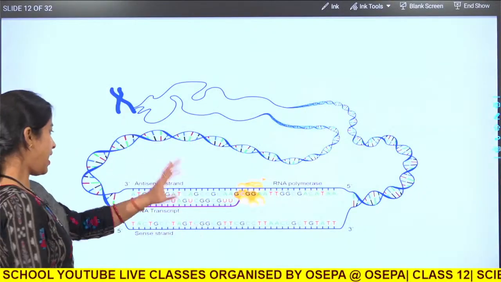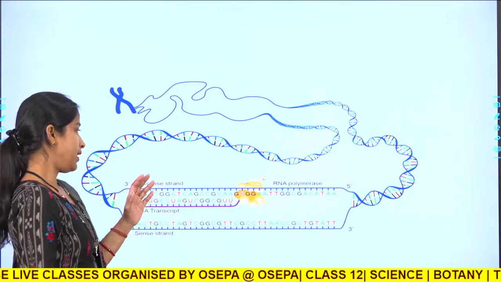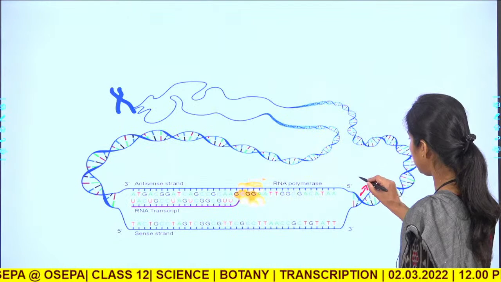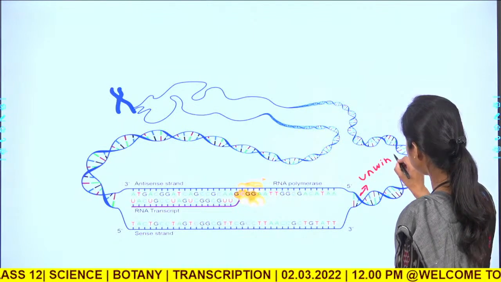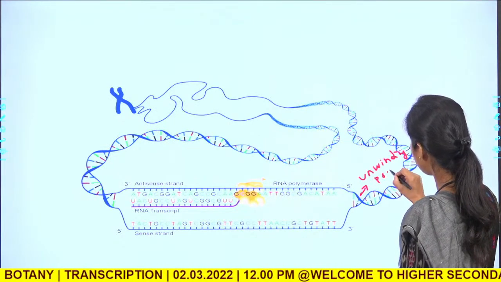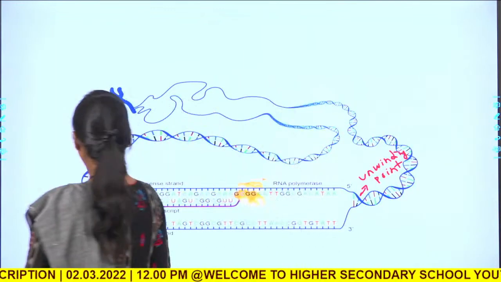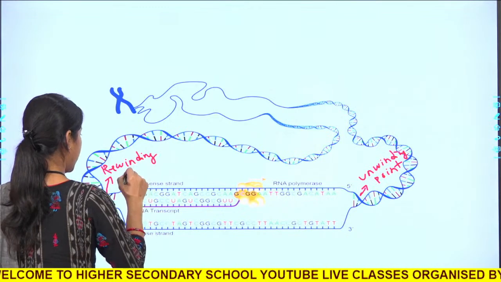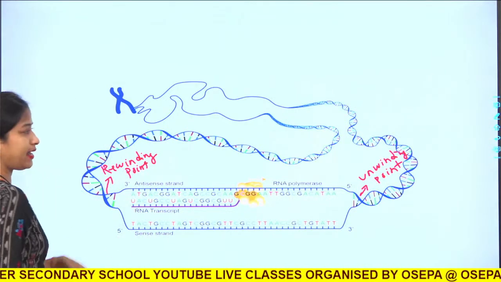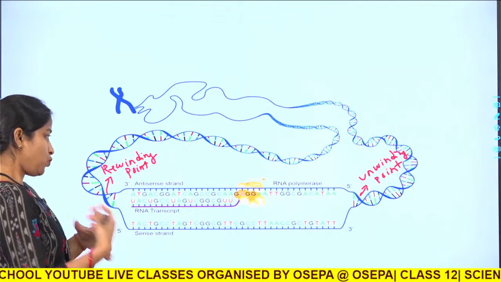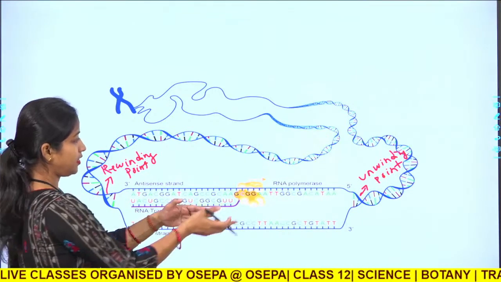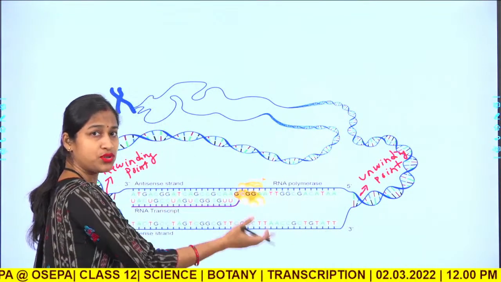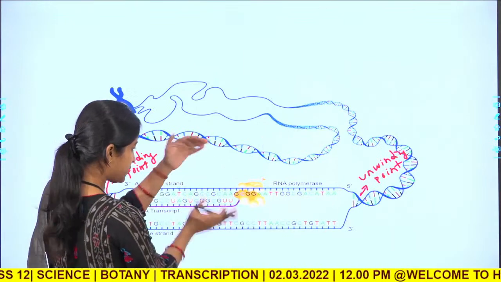Now I have come back to the original picture. We will again discuss it. As I told you, there is an unwinding point and there is a rewinding point. So as a transcription bubble or a transcription fork is formed, it is single stranded in nature.